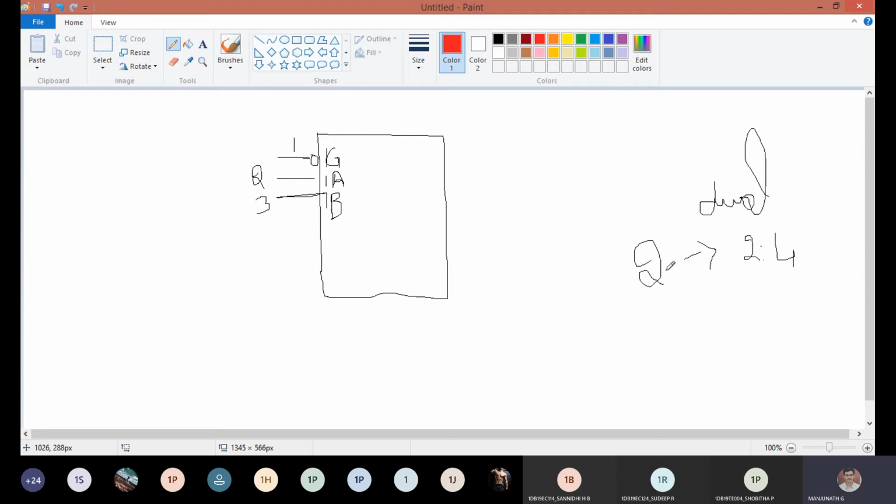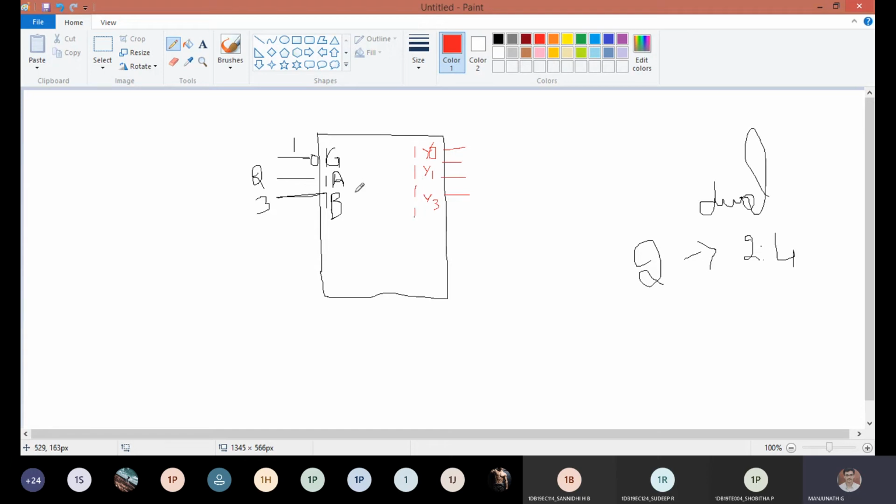Is it fine, everyone? Yes, sir. So what I wrote is just one IC. For the corresponding outputs, you can write Y0, Y1, Y2, Y3. Since this part belongs to your first decoder, I'll represent it as 1 for all. That is why it is given as 1G, 1A, 1B.